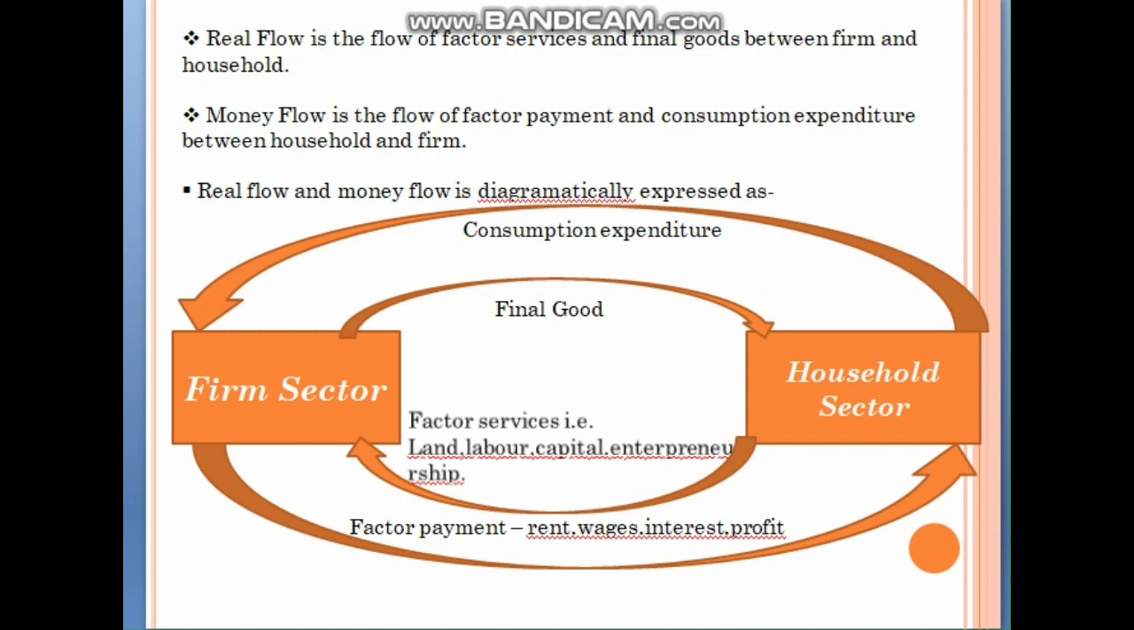One more thing, a hint to remember: money flow is related to factor payment. The word payment here refers to money only, so you can easily remember what is real flow and money flow. The thing related to factor payment and consumption expenditure is called money flow, and the flow of factor services and final goods between firm and household is called real flow.